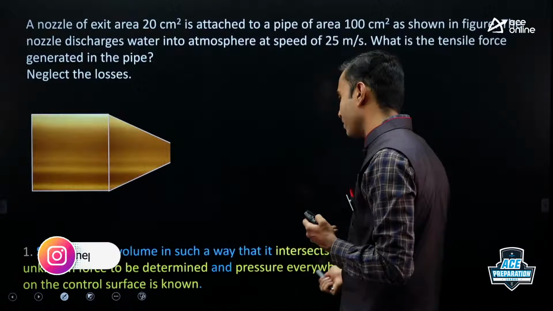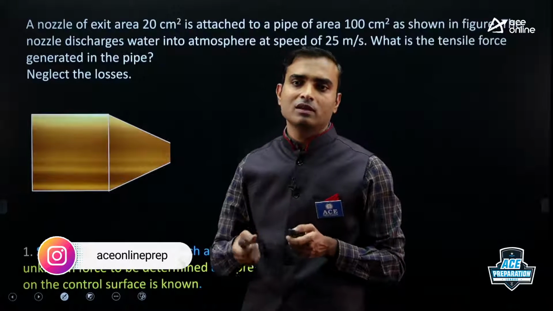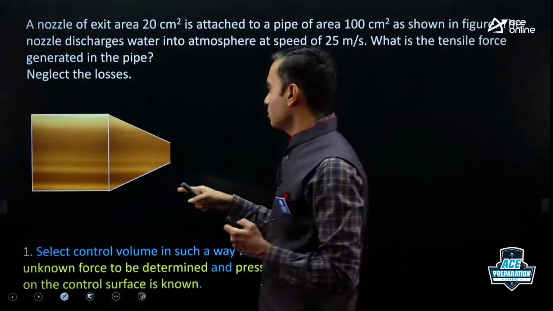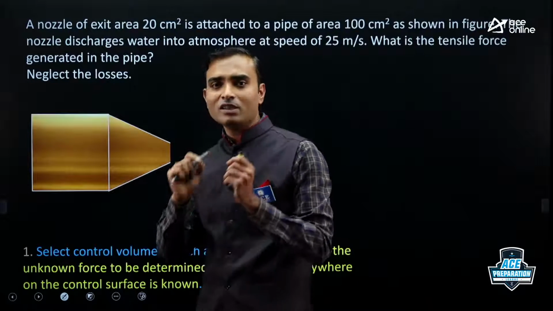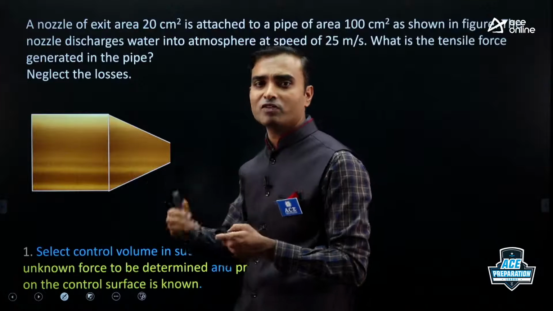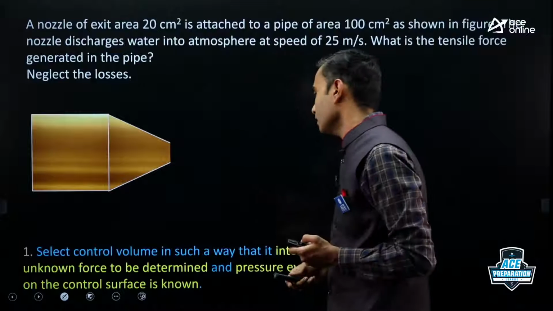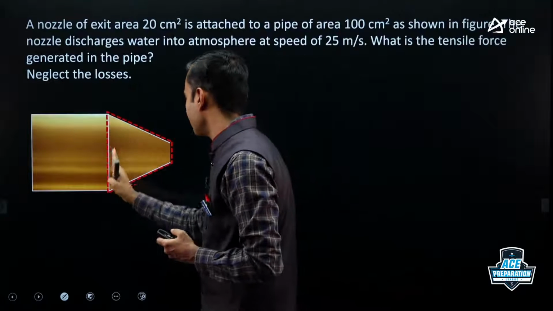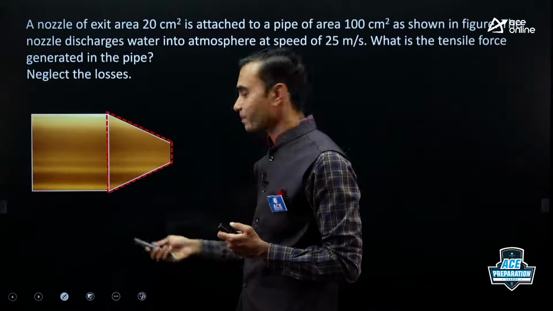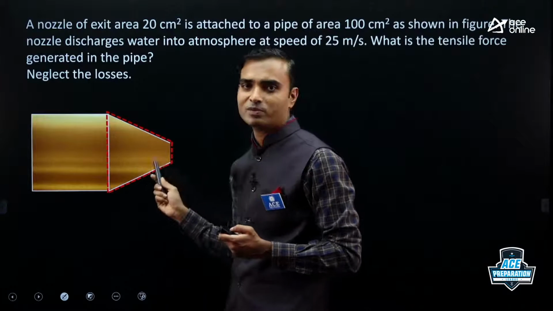The second point is that pressure everywhere on the control surface is known. When we draw the free body diagram of the control volume, we have to show pressure forces also. So you should draw the control volume in such a way that everywhere on the control surface the pressure is known. If pressure is unknown, then you will not be able to find the required force, right? That care you should take. Now here I am selecting the control volume such that it is intersecting the pipe and it is from the outer side of the nozzle. Why from the outer side? Because on the outside, everywhere I'll know the value of pressure. Everywhere here will have atmospheric pressure.